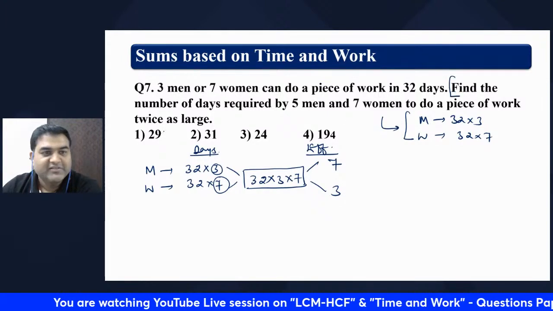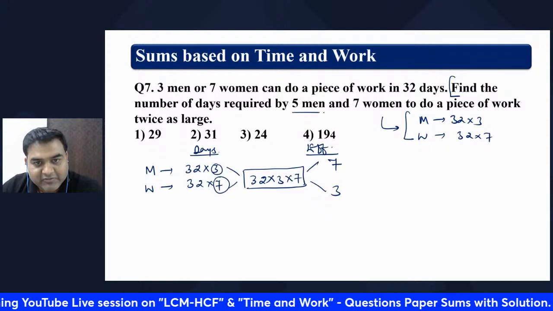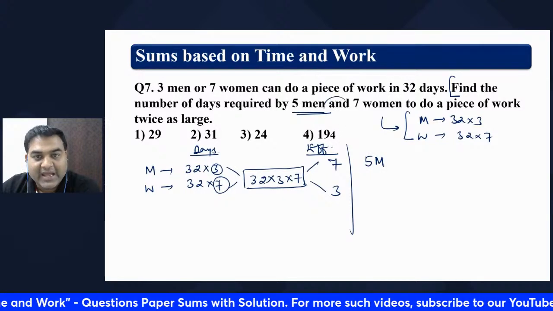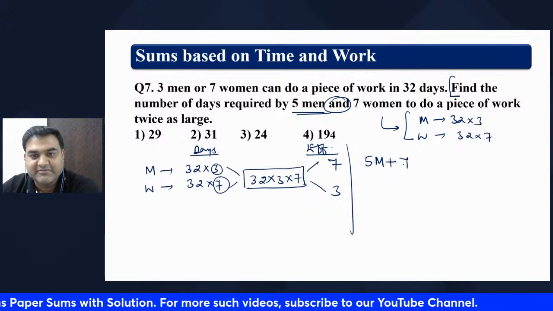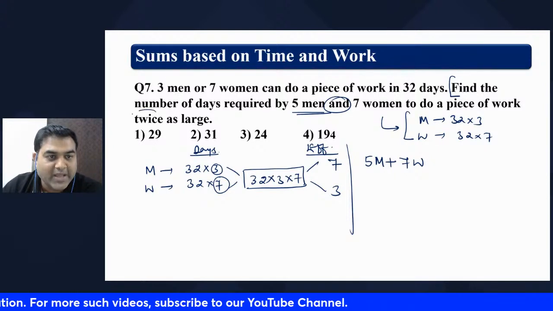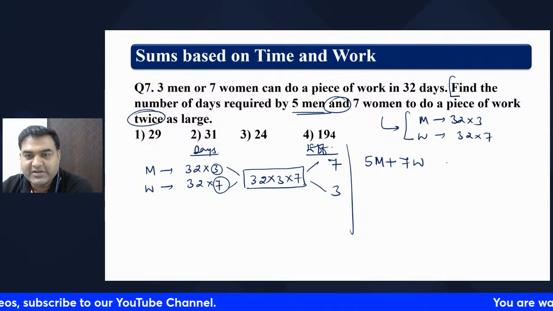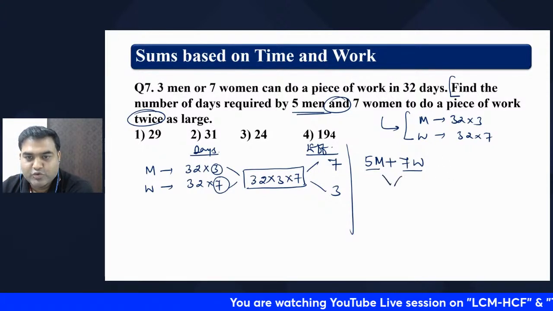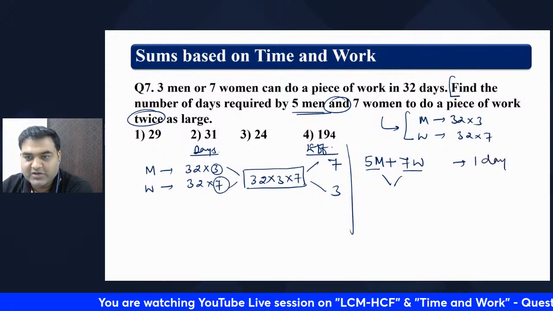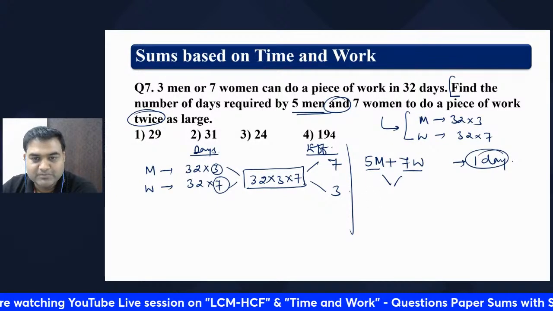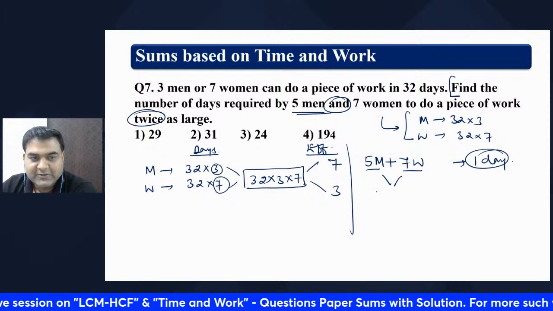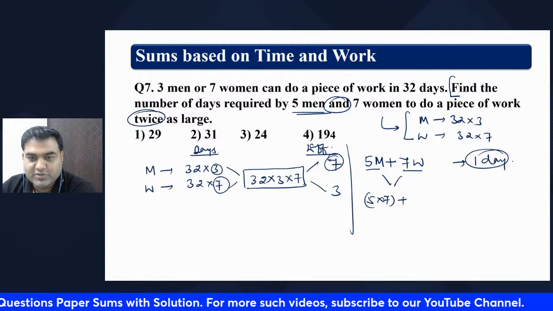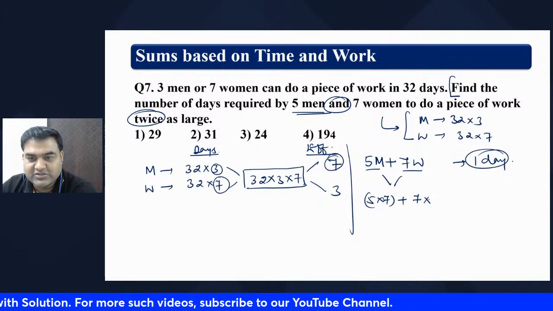Now the question is, find the number of days required by 5 men and 7 women to do a piece of work twice as large. Who all are working? We have 5 men and 7 women working together. How much work can they do in one day? 5 men can do 5 into 7 units of job, and 7 women will do 7 into 3.